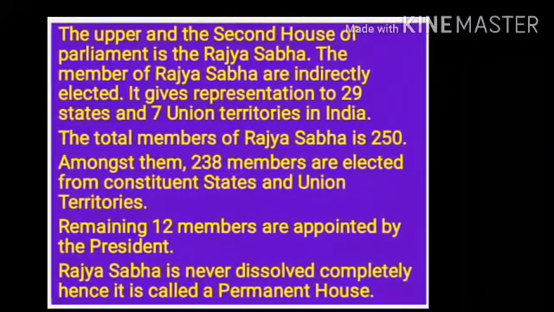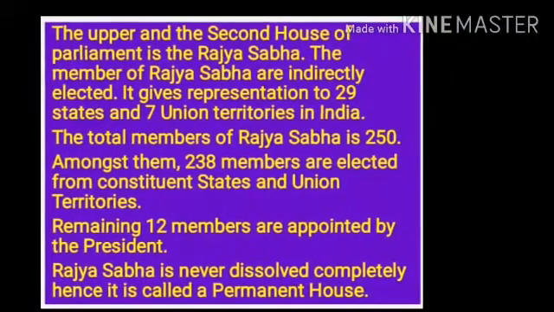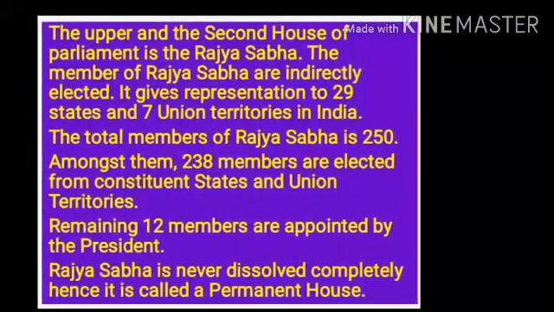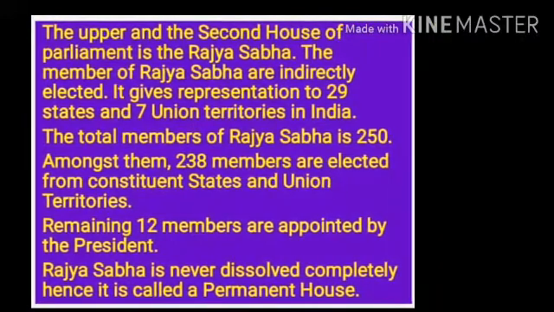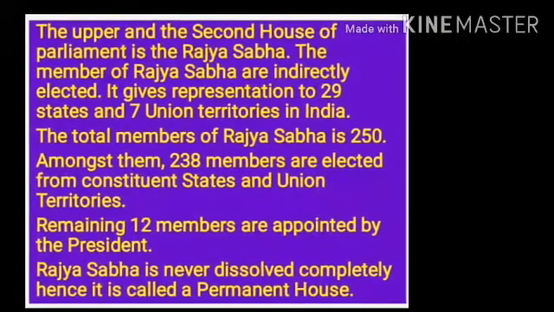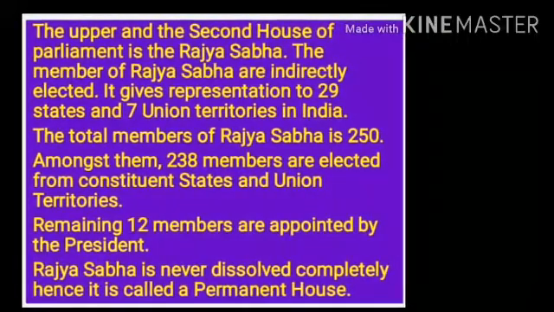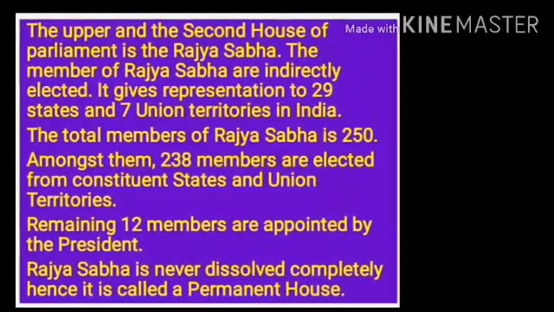Because the limited members of this Sabha retire step by step, it can function continuously. Any person contesting for the election of Rajya Sabha must be an Indian citizen and he must have completed 30 years of age. Then only he will get elected.